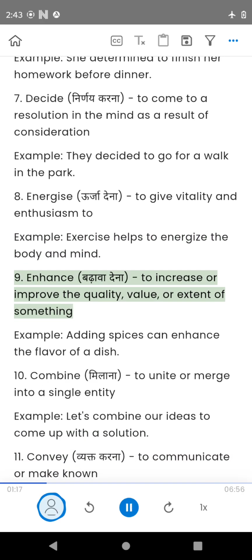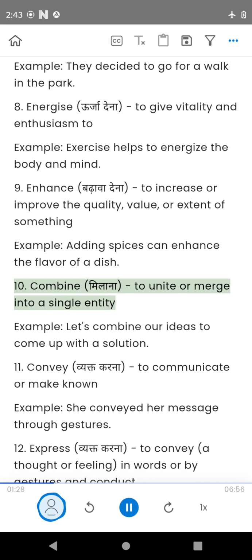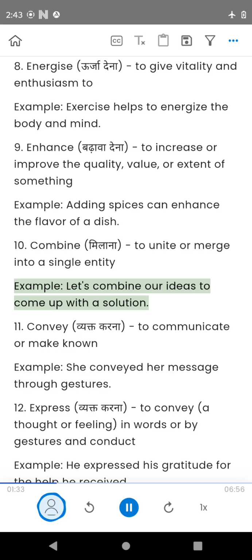9. Enhance, to increase or improve the quality, value, or extent of something. Example, adding spices can enhance the flavor of a dish. 10. Combine, to unite or merge into a single entity. Example, let's combine our ideas to come up with a solution.